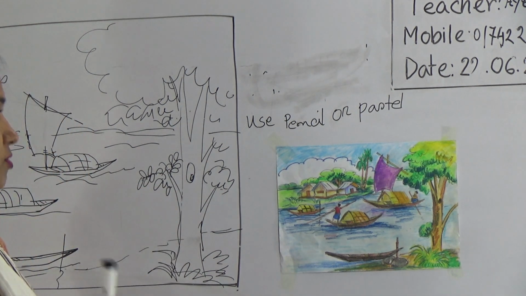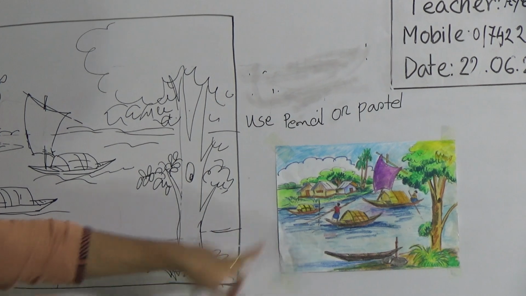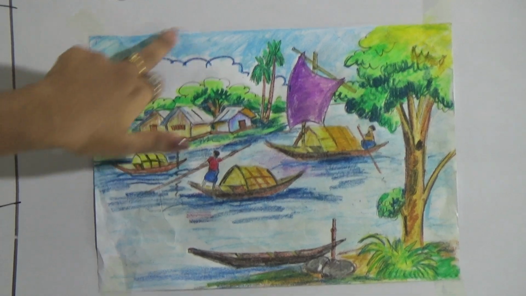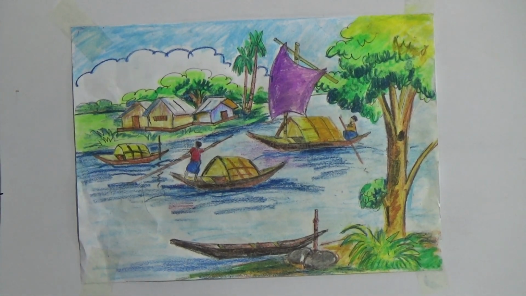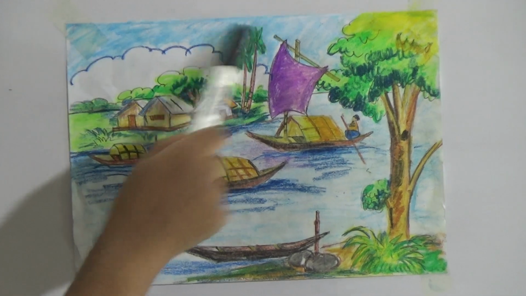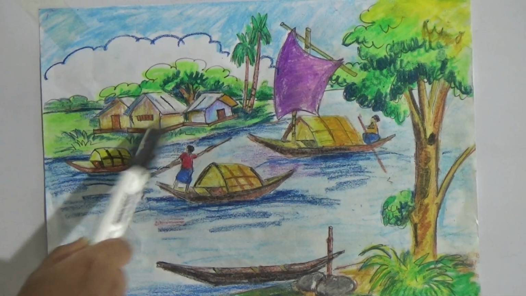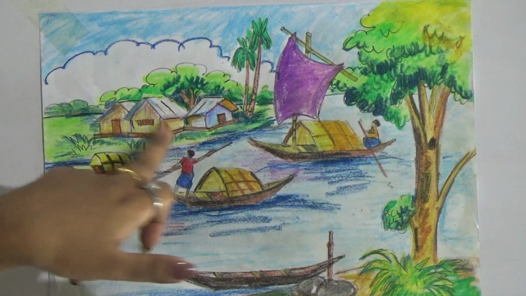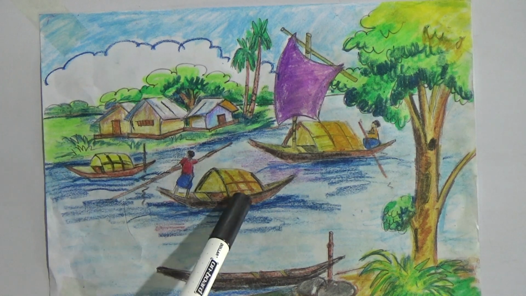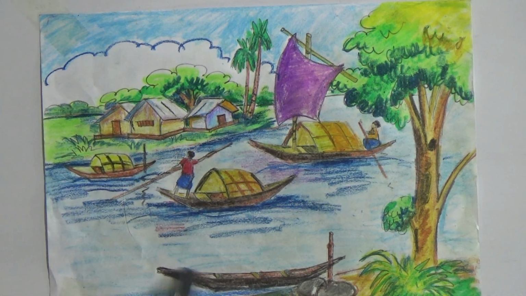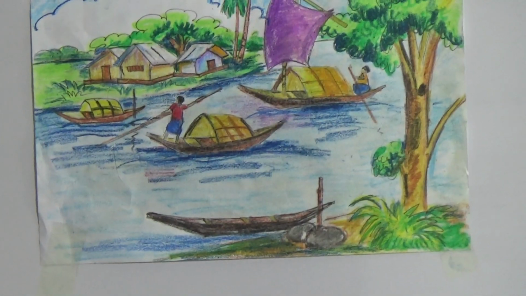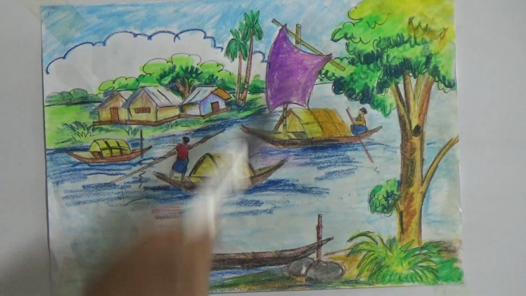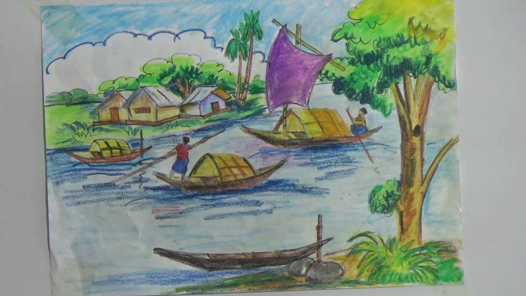Now I will brief you on which colors I have used here. Look at this picture very carefully. This is a very easy topic, and these are very easy colors. You know that because you are 7th students now. I have first colored the sky, and then the house, and look at this, the top side of the house is a very light color. I have used light and deep yellow, and on the boat some common colors, black and brown, and deep yellow and light yellow, and for the sail I have used purple color.